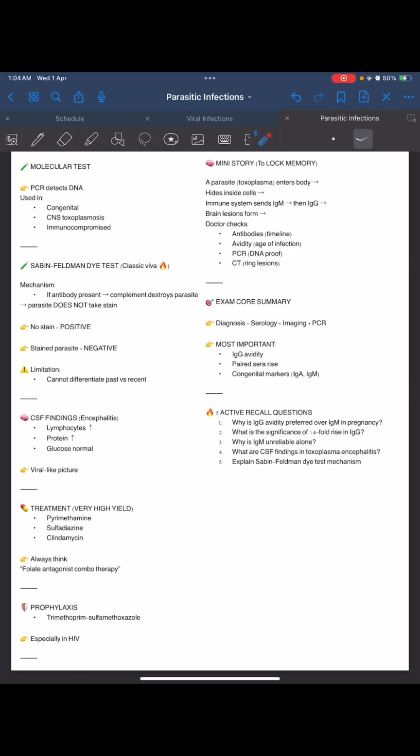Parasite toxin, antibody, hiding site, cell, immune system sends IgM, IgG, brain lesion forms. Doctor checks antibodies, IVD, PCR, CT.